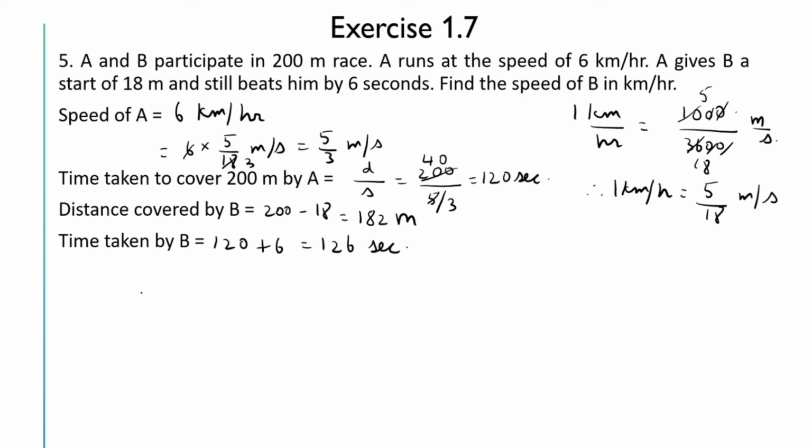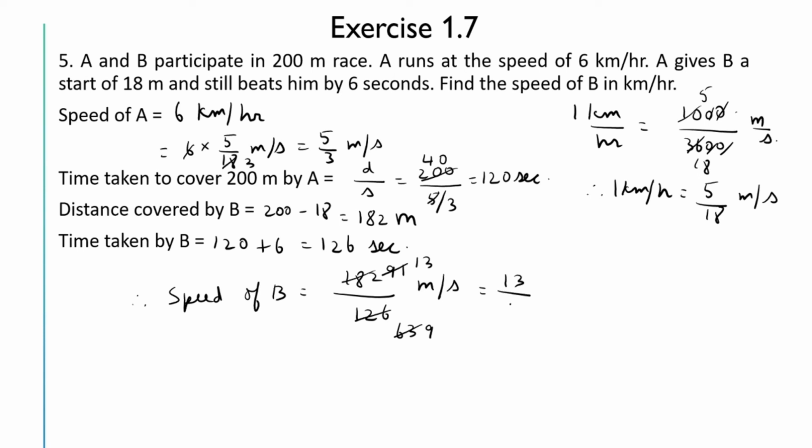Now we have the distance and we have the time. Therefore we can calculate the speed of B. Speed of B is equal to 182 divided by 126 meters per second. Dividing by 14 we get 13 by 9. So speed of B is equal to 13 by 9 meters per second.